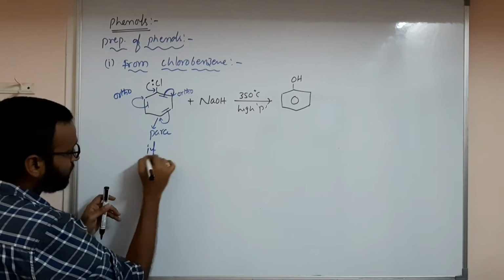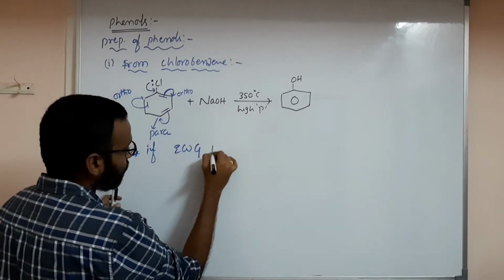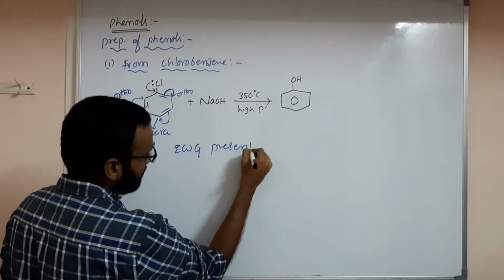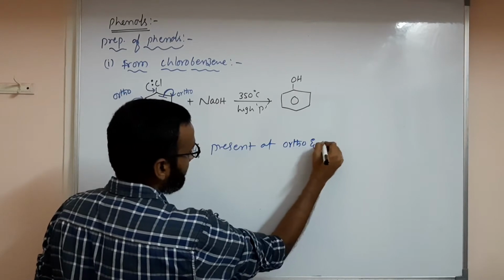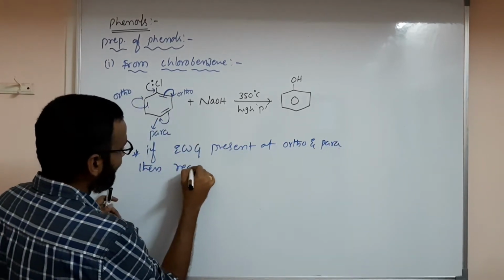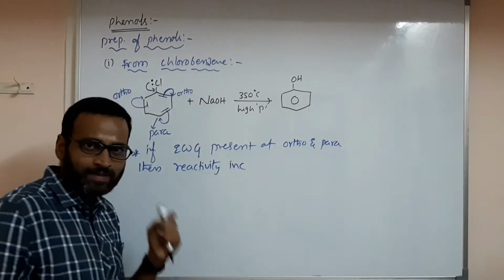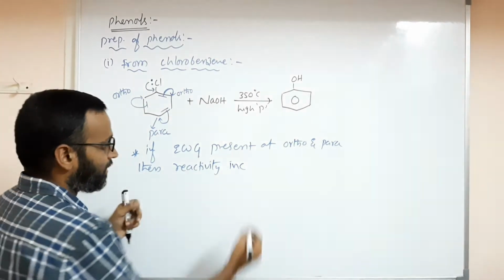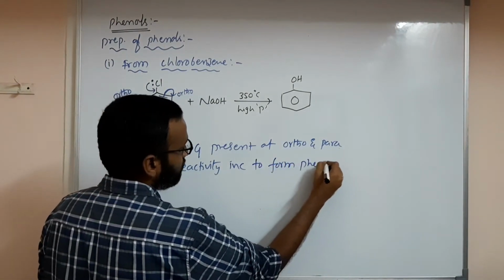So what I am saying is, if electron withdrawing groups are present at ortho and para positions, then reactivity increases to form phenol.